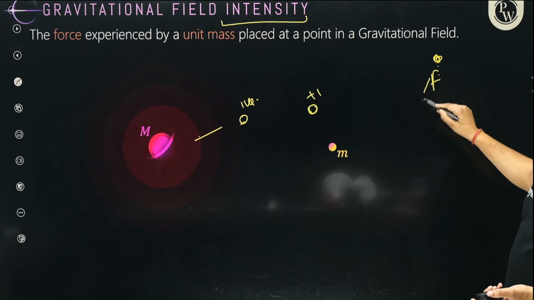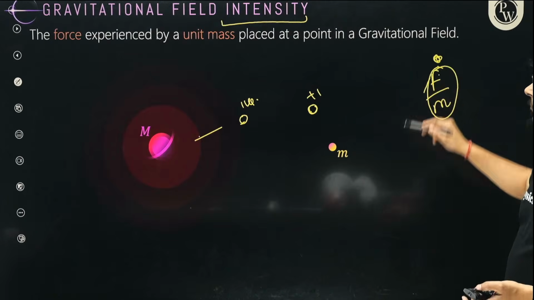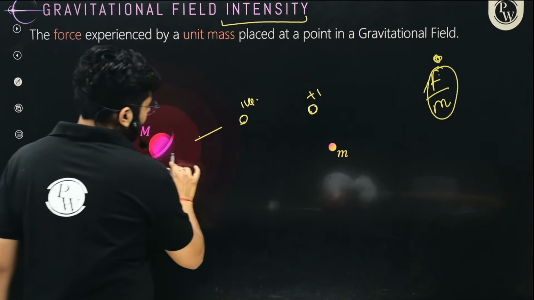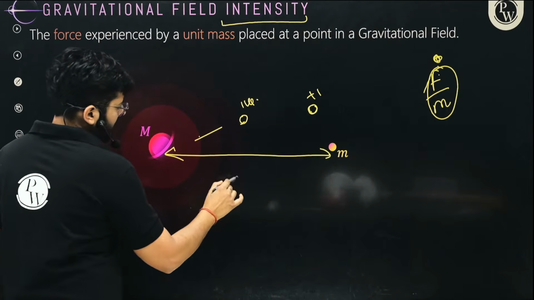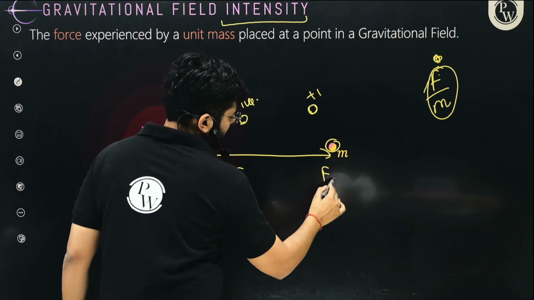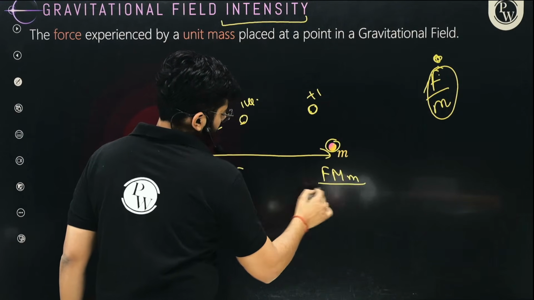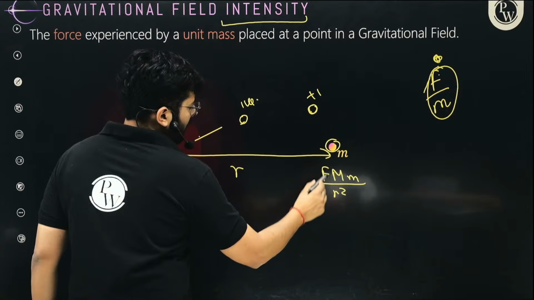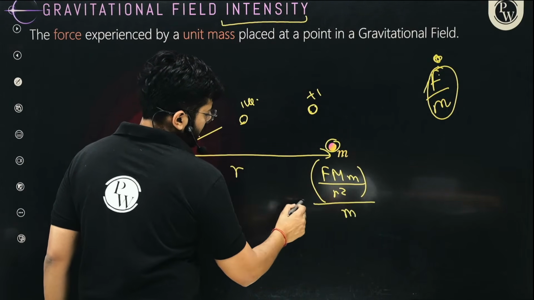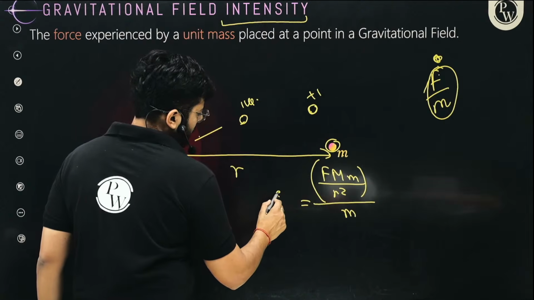So it is the gravitational force acting per unit mass at that point. What will be the gravitational field intensity at a distance r? Imagine a mass M is there. The force experienced by this mass m over here is going to be GMm upon r square. We divide this entire force per unit mass. Force per unit mass is the gravitational field intensity over here.